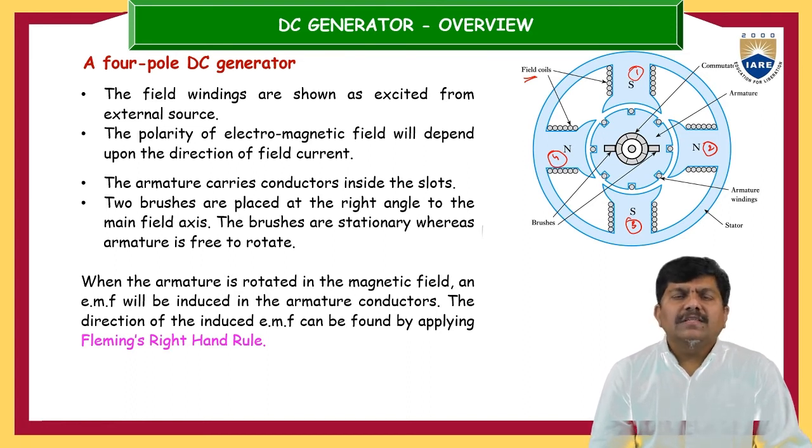Now, whenever you allow some current through these field coils, since every current-carrying conductor produces its own magnetic field, the direction of the magnetic field produced by the field coils and the direction of the magnetic field produced by the physical poles are arranged so that these magnetic fields are in the same direction.